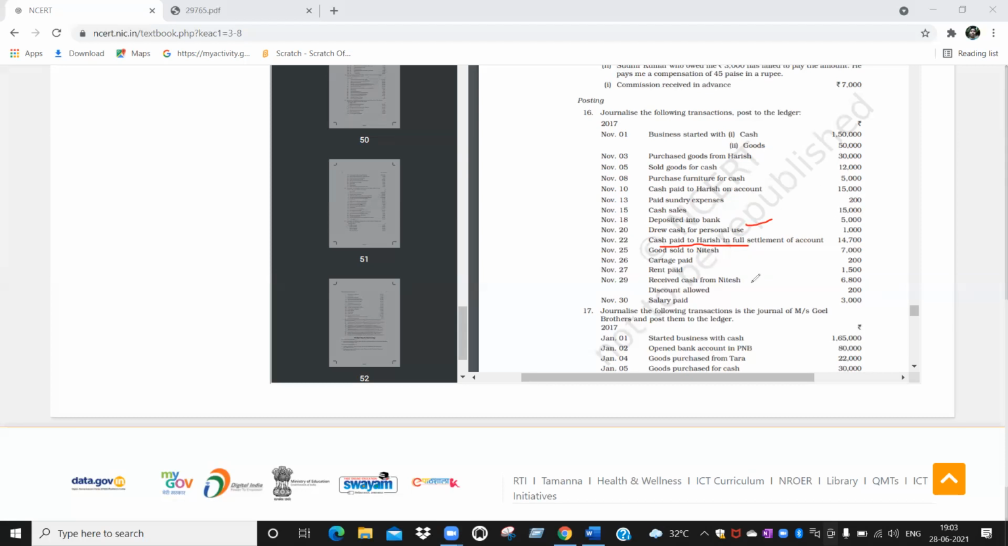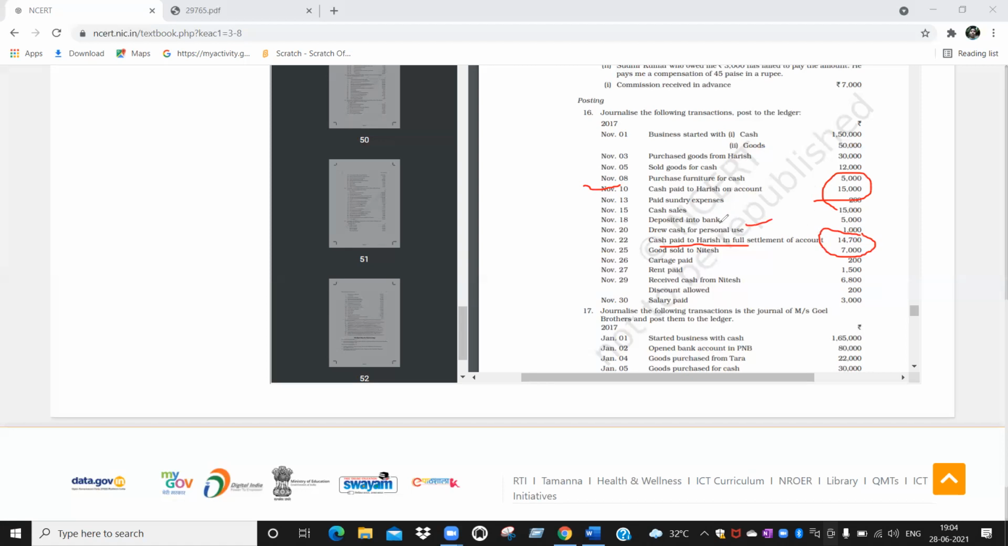Cash account debit, discount account debit to Harish account. Very good. Against discount, how many rupees did you write? 300. Very good. See, on 10th November, you can see he has purchased goods worth 15,000. Yes, sir. Means we have purchased goods worth 15,000. Now we paid 14,700. Okay. Yes, sir. Next one.